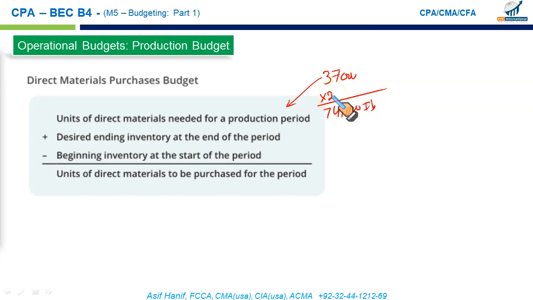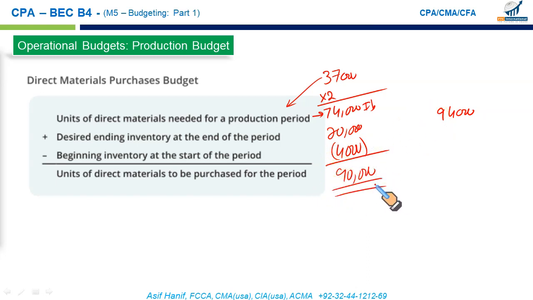Each unit requires 2 pounds of material. 74,000 is the material needed for production. As per the company's policy, we should have 20,000 pounds of material in our closing stock, which means we should purchase 94,000 pounds of material as per the numbers. But if we already have 4,000 pounds of material available, that means we should purchase 90,000 pounds of material.